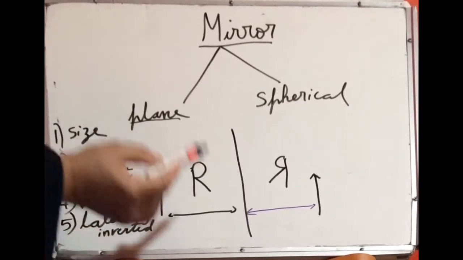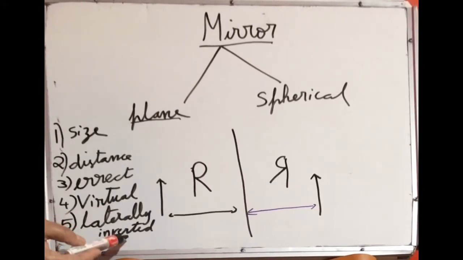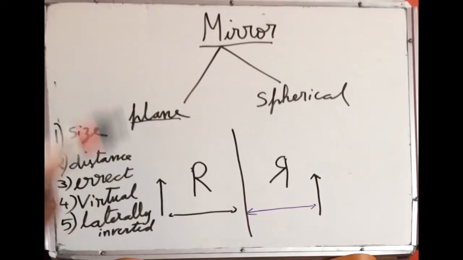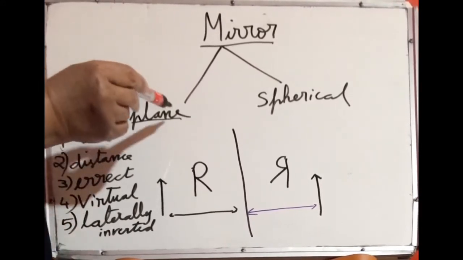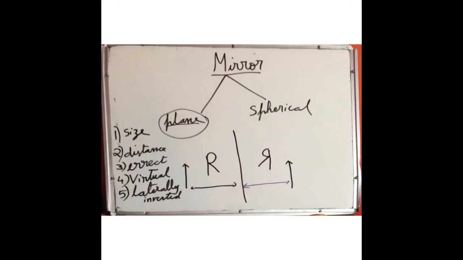Fourth one, image is virtual. That is, it cannot be caught on the screen. Fifth one, it is laterally inverted. That is, right side will look as the left side. These are the characteristics of plane mirror. Next, we will see about spherical mirror.